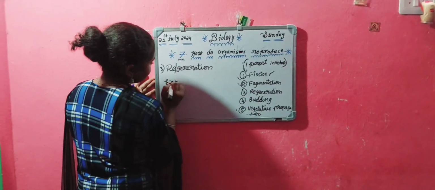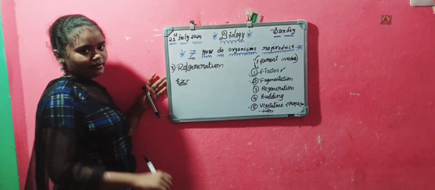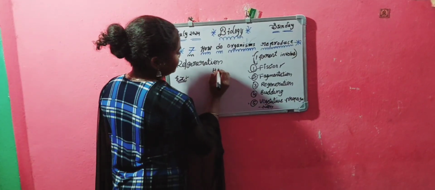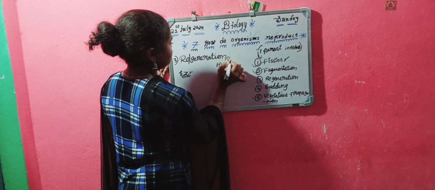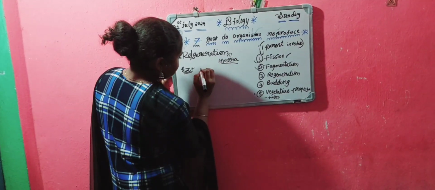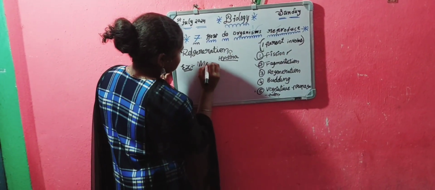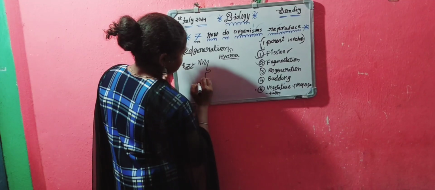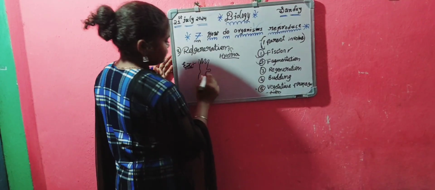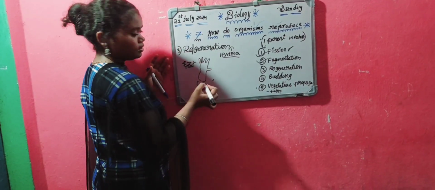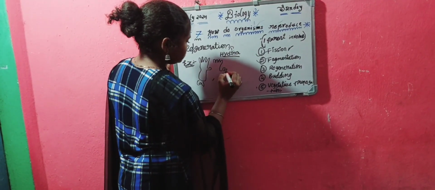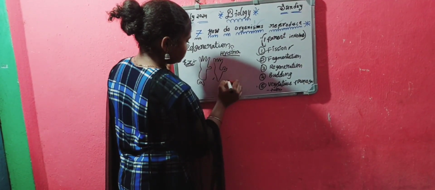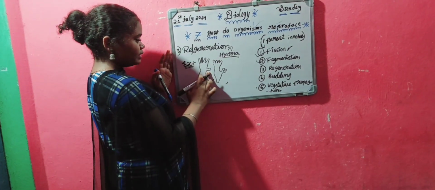Example of regeneration is Hydra. Hydra is the example of regeneration. Hydra means nothing but like this structure, the first structure, this A. And next, you have to observe here only one chromosome.